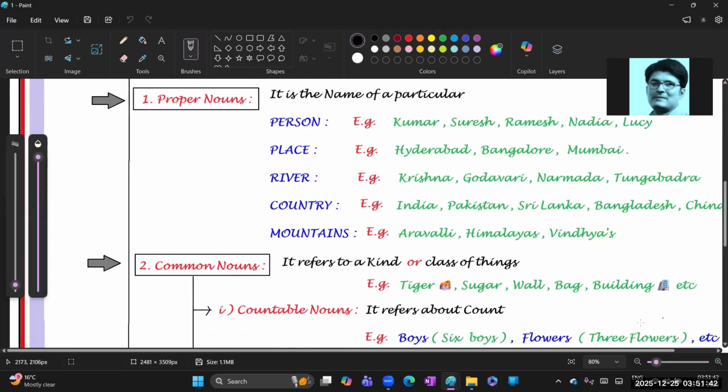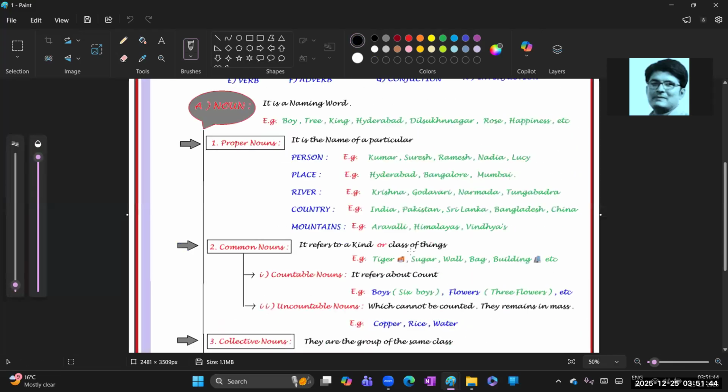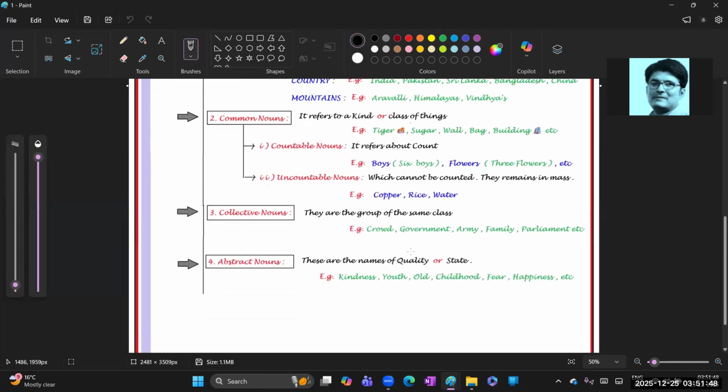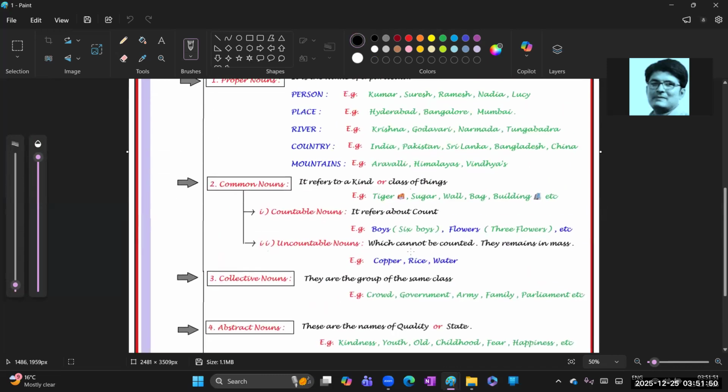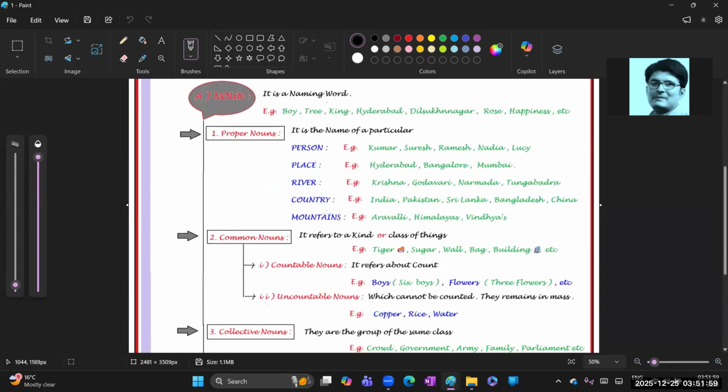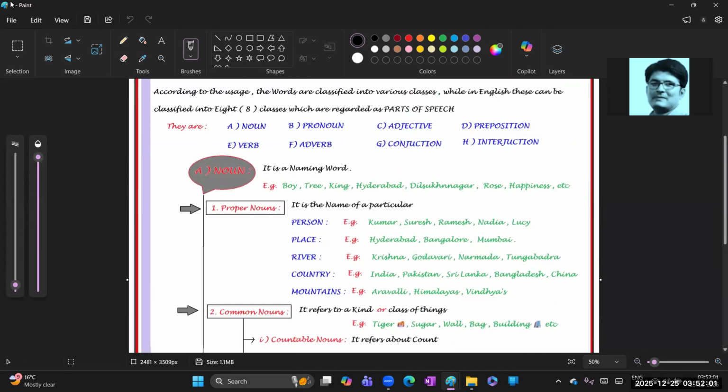Chalo guys, have a good day. Shortly I will post these notes in the description part. Download them and practice in your notes. Clear, beta? Okay chalo, till then bye bye.